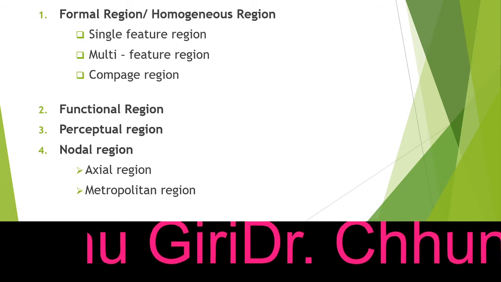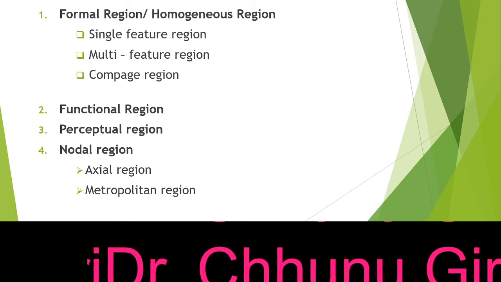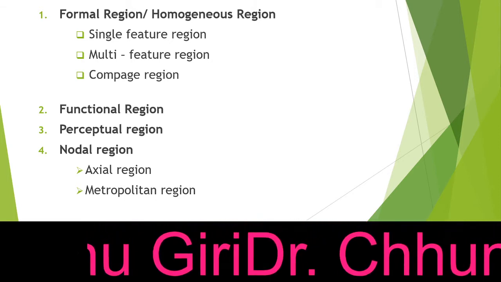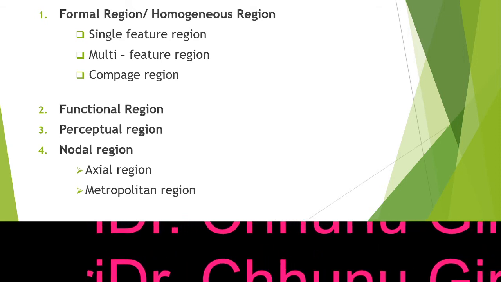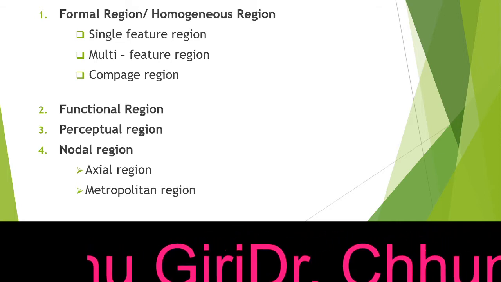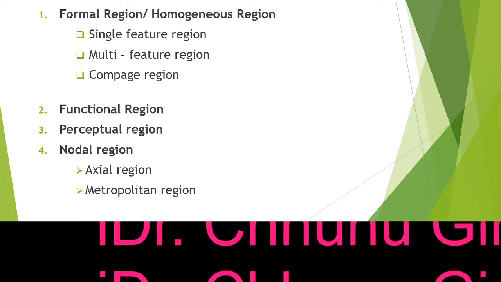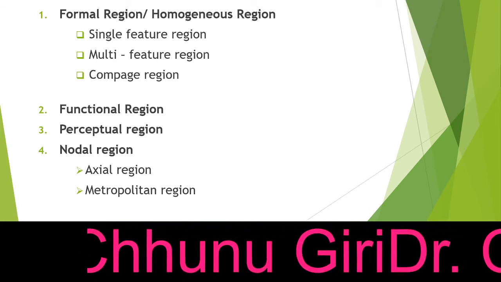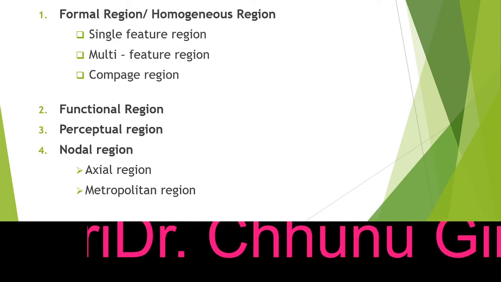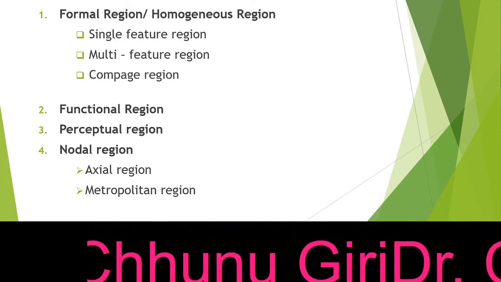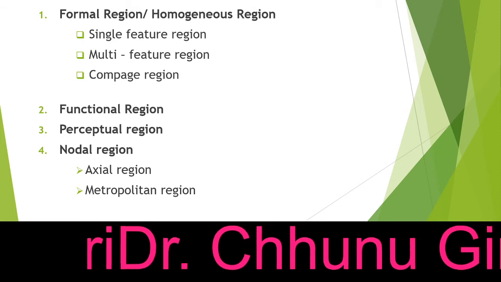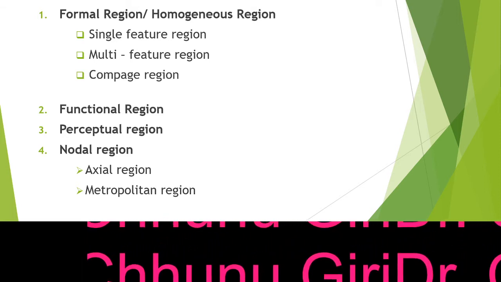Okay, so while delimiting the area or dividing the area into the different regions, if we give more stress to the physical aspects like climate and topography or landforms, at that time we'll get a physical region or a physiographic region.